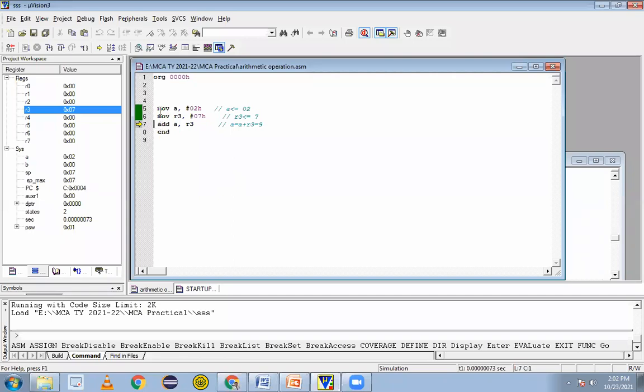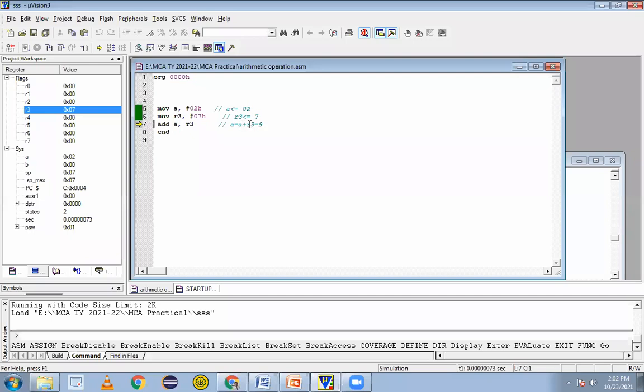Yes, sir. Now PC holds the next address. You can see 04 is now coming at the 4 point now. This is 1, 2, 3, 4. Okay. Now we are at the 3 now, but PC holds the address 4. 4 at the end. End will come there. After that, it will become 0.